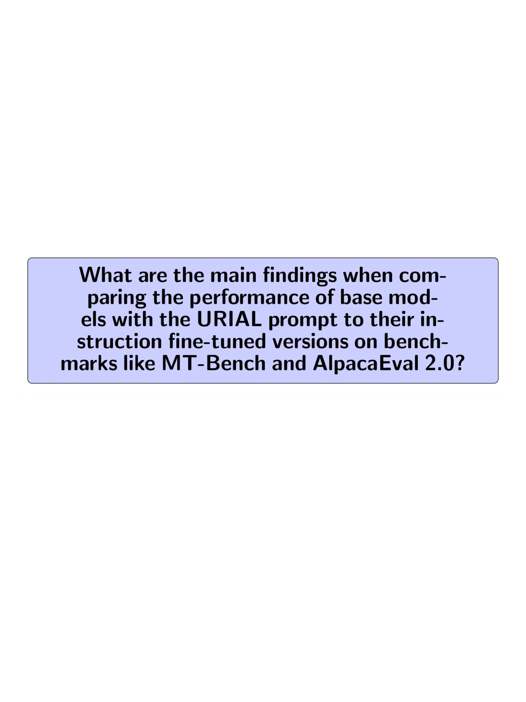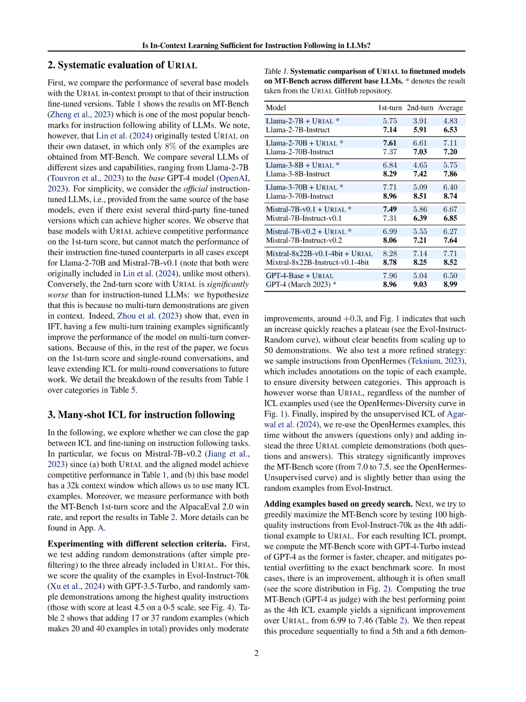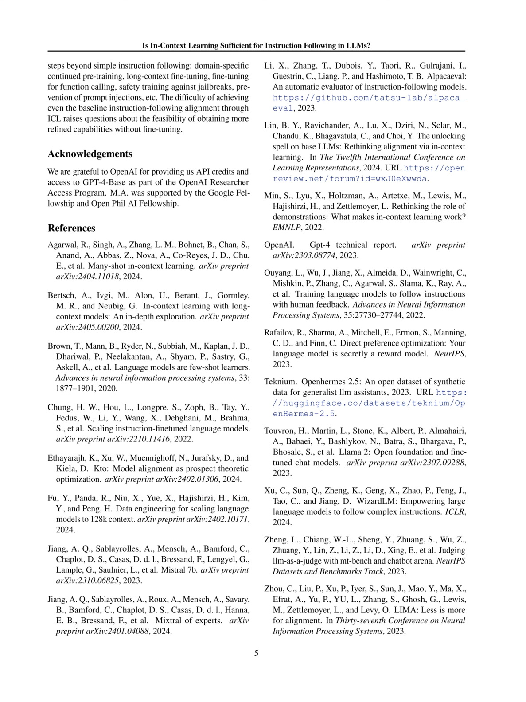What are the main findings when comparing the performance of base models with the URIAL prompt to their instruction fine-tuned versions on benchmarks like MT-Bench and AlpacaEval 2.0? The main findings when comparing the performance of base models with the URIAL prompt to their instruction fine-tuned versions on benchmarks like MT-Bench and AlpacaEval 2.0 are as follows.